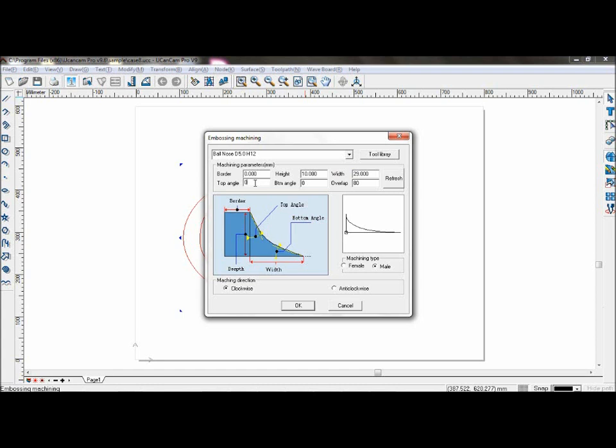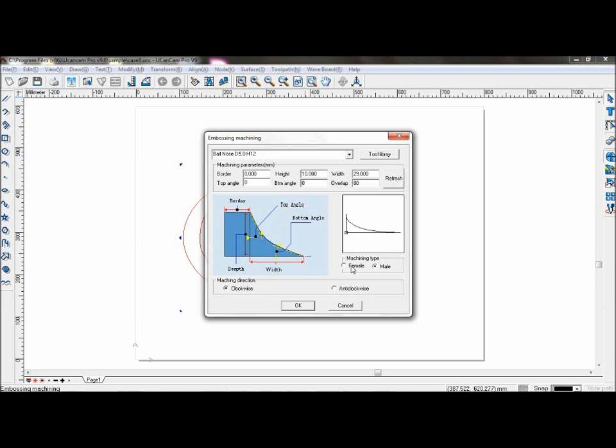Top angle is the angle formed by the vertical direction and the tool when it is entering the material. Bottom angle is the angle formed by the horizontal direction and when the tool is entering the material. You can set top and bottom angles at 0 respectively, and set overlap ratio to 80. Click refresh to refresh this part, and it will show you what the angles will look like.